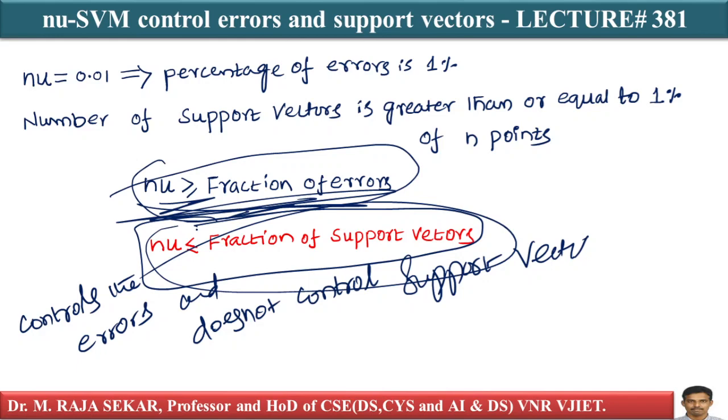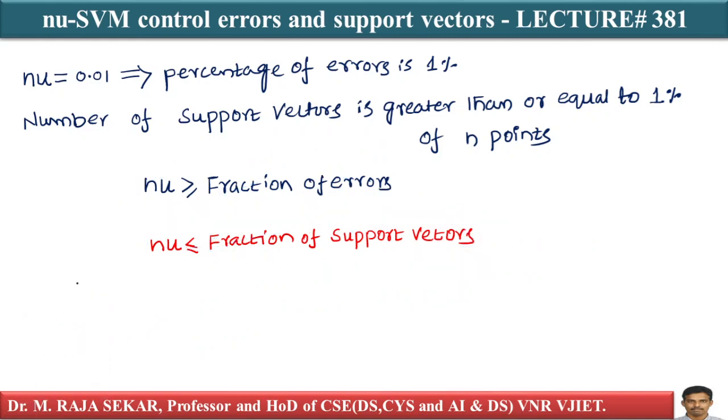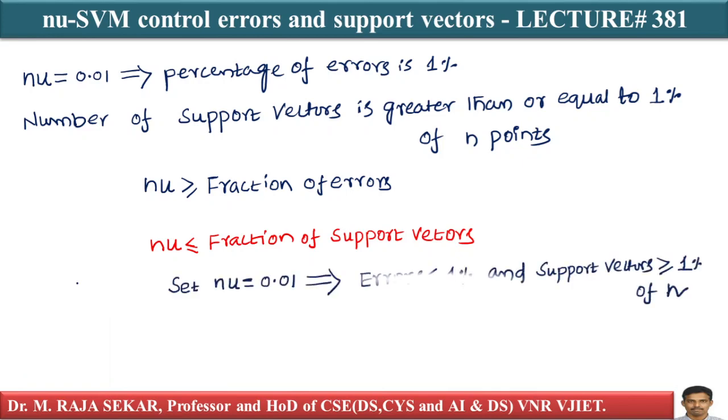The number of support vectors is greater than or equal to the fraction, while the number of errors is less than or equal to it. That relation we must understand. Let me take one simple example. If I set nu equal to 0.01, this guarantees my error is less than 1% and the number of support vectors is greater than or equal to 1% of n.